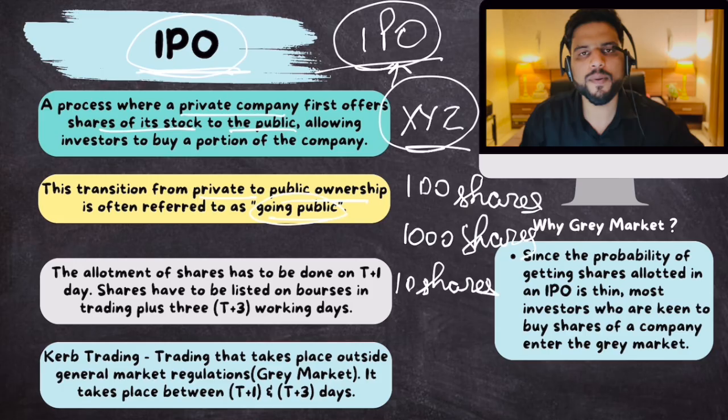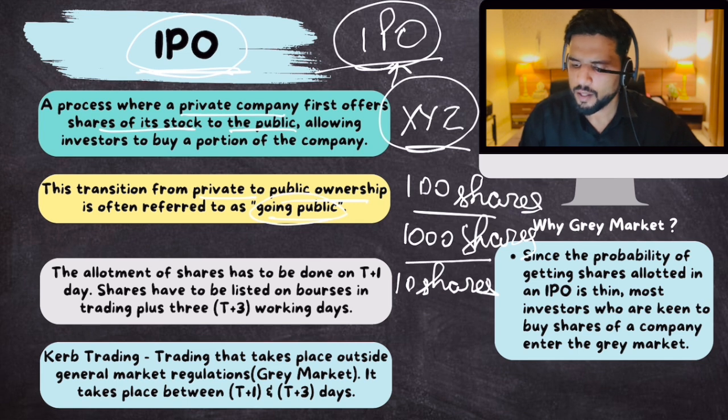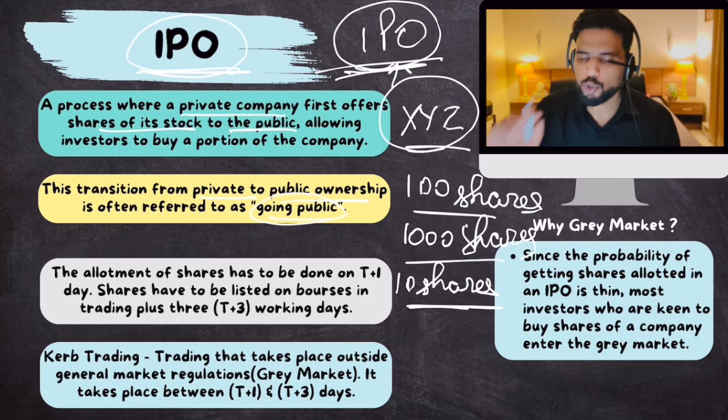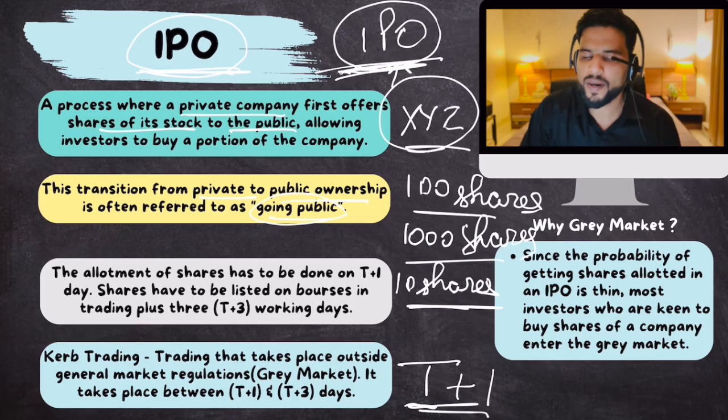Once the window of this IPO is closed, then shares are allocated. So you bid for 100 shares, but maybe the company doesn't have enough shares, so it will give you only 50. Someone who bid for 1,000 shares, he'll be given, let's suppose, 200. Someone who bid for 10 shares, let's suppose he'll be given 8 shares. Okay. So after your bidding, after the window closes, well, you are allocated shares. Okay. Now those shares are allocated on T plus 1 day. Now what is T plus 1 day? T is the day when the window for IPO bidding closes, and plus 1 day is next day.